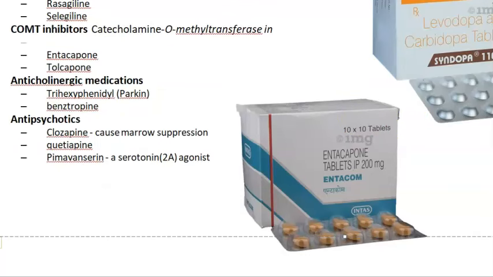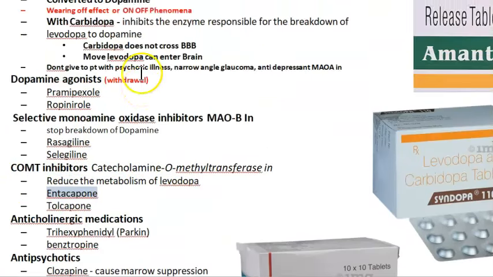It will reduce the metabolism of levodopa. Okay, that's why my doctor gave that patient entacapone, and then levodopa, obviously. And he gave something else, an anticholinergic, which is nothing but the Parkin tablet. We'll come to that.